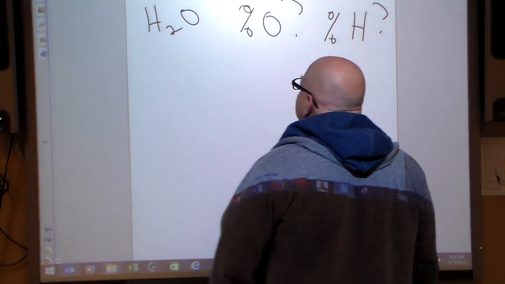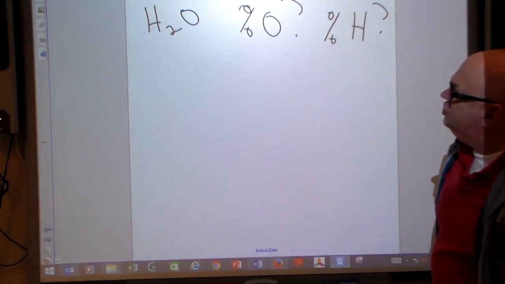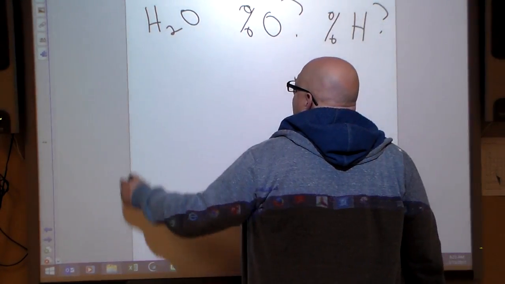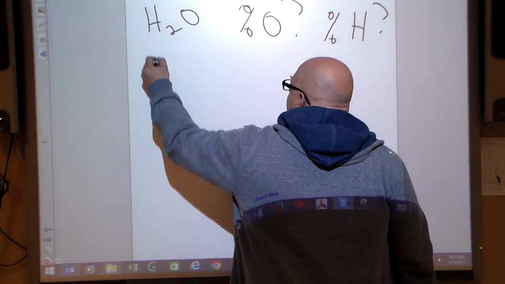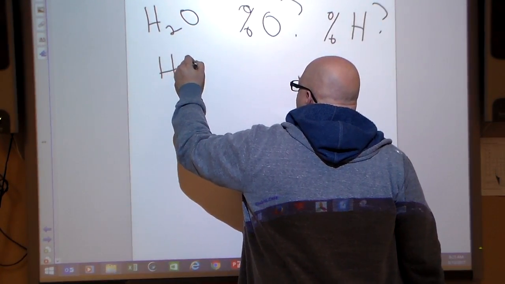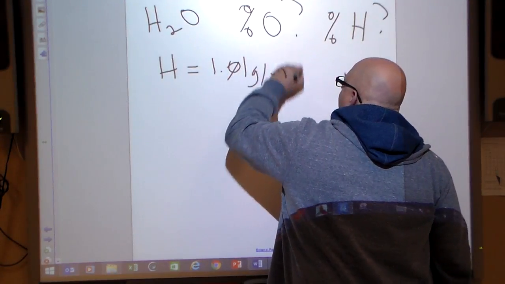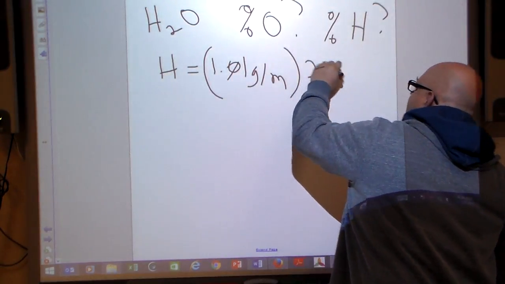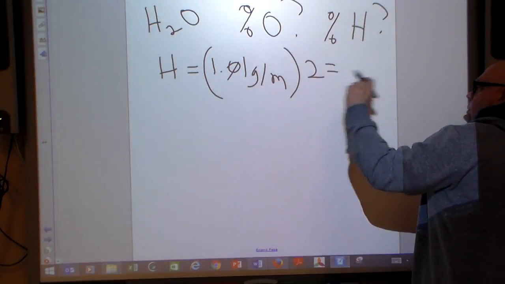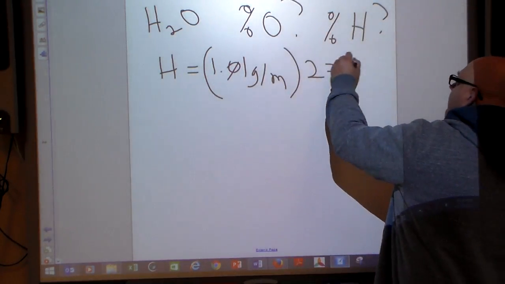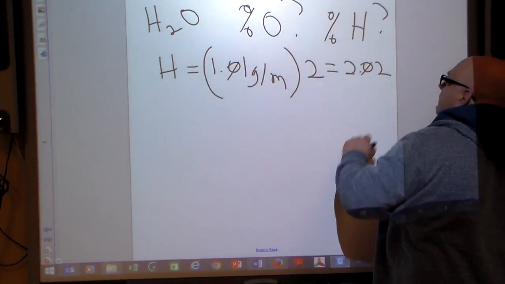So let's go with it. So here's our hydrogen and our oxygen. Where do I start? Well, I know that I have got 1.01 grams per mole of hydrogen, and I'm going to multiply that by 2. And where did I get the 1.01? Our periodic table, so 2.02.